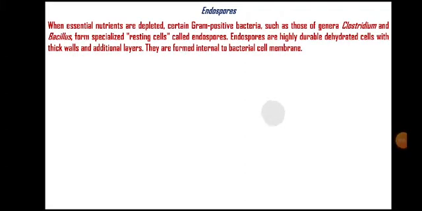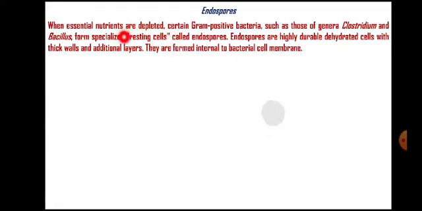Endospores. Endospores are the resting type of inclusions which are produced within a bacterial cell, and that is why they are called endospores. These are produced by gram-positive, endospore-forming bacteria, that includes Clostridium, Bacillus, Desulfotomaculum, and Sporosarcina.